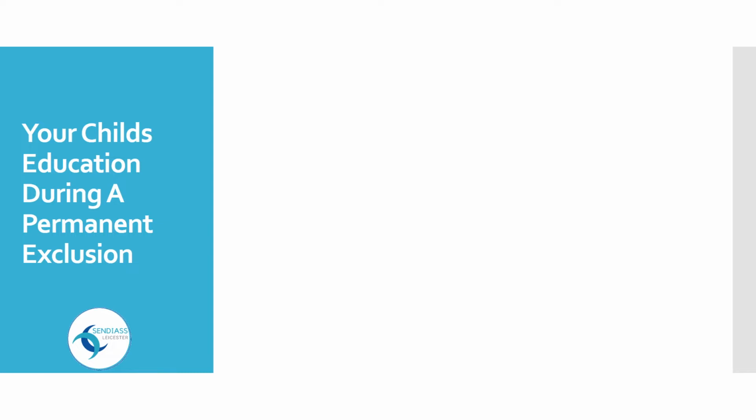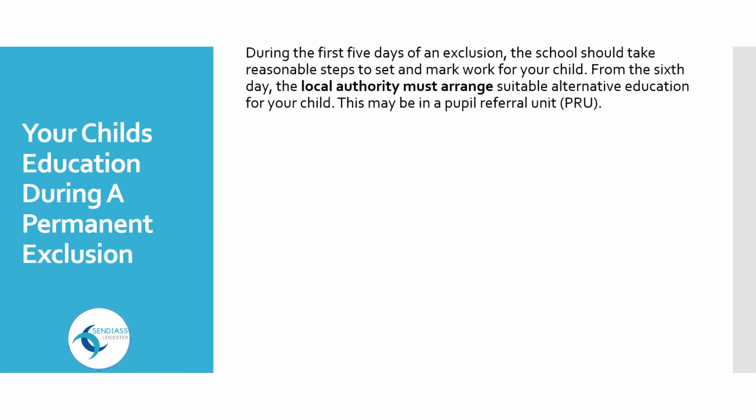Your child's education during a permanent exclusion. During the first 5 days of an exclusion, the school should take reasonable steps to set and mark work for your child. From the 6th day, the local authority must arrange suitable alternative education for your child. This may be in a pupil referral unit, PRU.